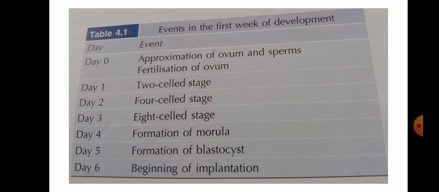After the fertilization, on the next day, that is day 1, the zygote will divide into two cells, that is the two-celled stage. And then on day 2, it will divide into the four-celled stage and then the 8-celled stage, and then formation of the morula, that is the 16-celled stage, and then formation of the blastocyst, and on day 6 the beginning of implantation occurs. So these are all the events that occur in the first week of development.